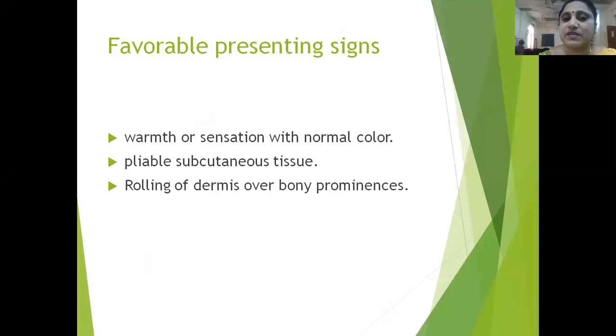There are some favorable presenting signs which, if present in the patient, mean the limb or extremity will be salvaged. So what are those? If there is warmth or some normal color with normal sensation in the limb, then it is a favorable presenting sign. If the subcutaneous tissue is pliable, or you can pinch or roll the dermis over any bony prominence, then these are also favorable presenting signs.